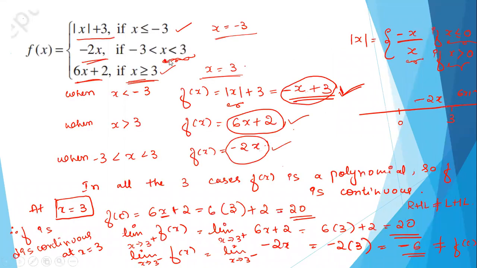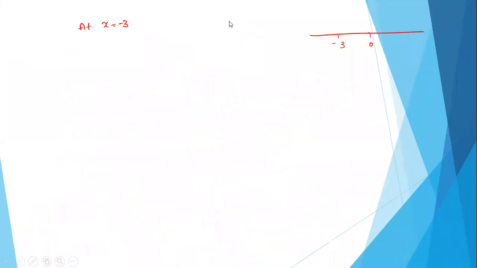So here also, for x less than minus 3, you have mod x plus 3. And when x is greater than minus 3, you have minus 2x, correct? So we need to find left hand and right hand limit because our function is splitting at x is equal to minus 3. So first we will find the functional value.